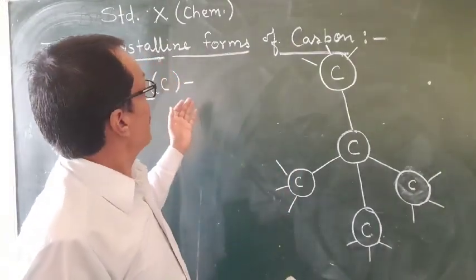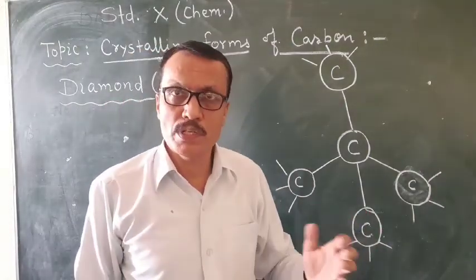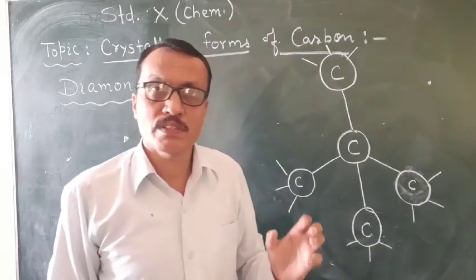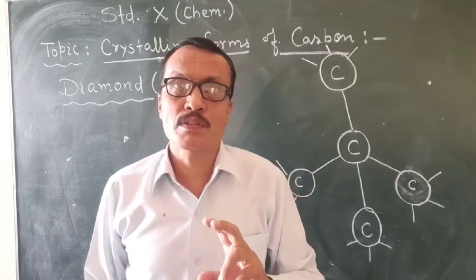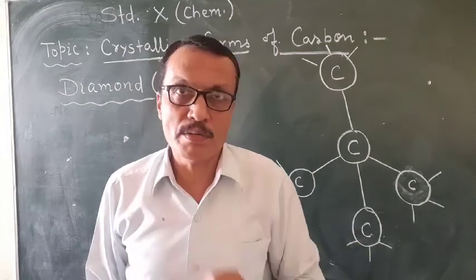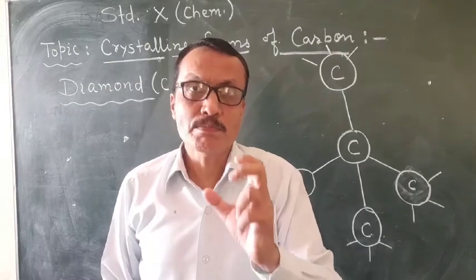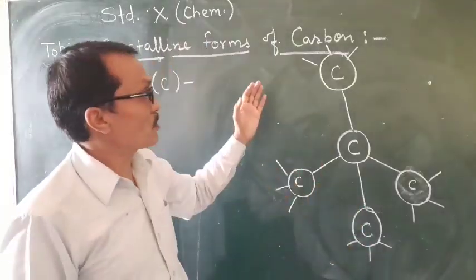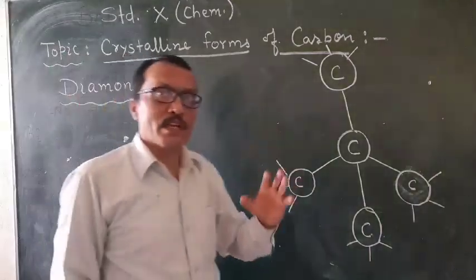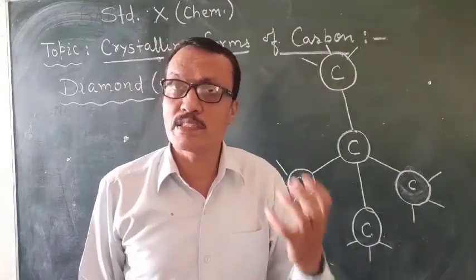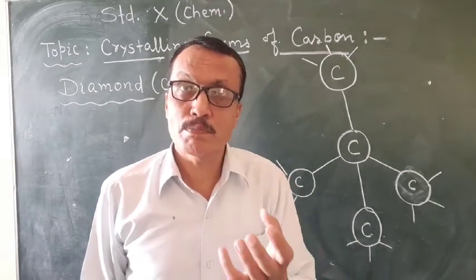Our today's topic will be crystalline forms of carbon. I told you in my previous video that carbon in nature exists in two forms, crystalline form and non-crystalline form. Our portion is the crystalline form of carbon. And students, in crystalline forms, carbon exists as diamond, graphite, and fullerenes.